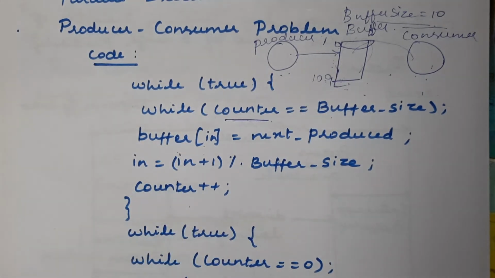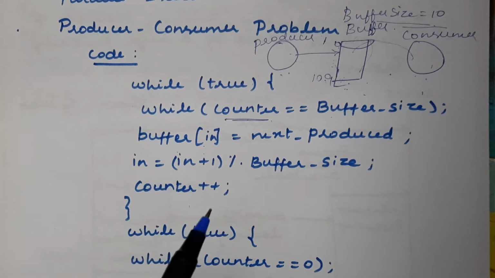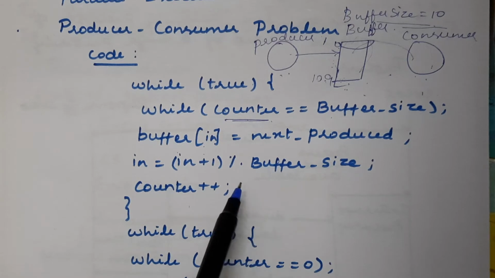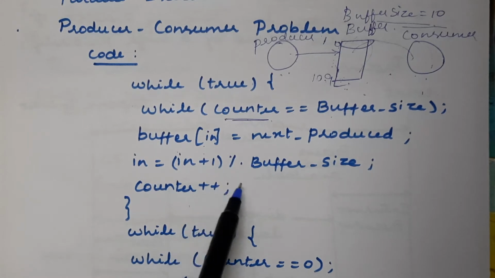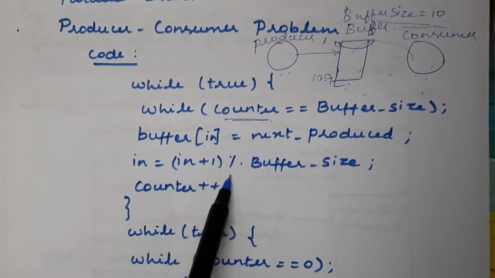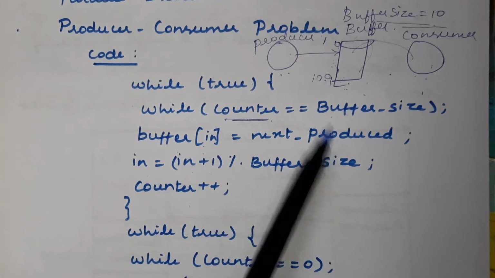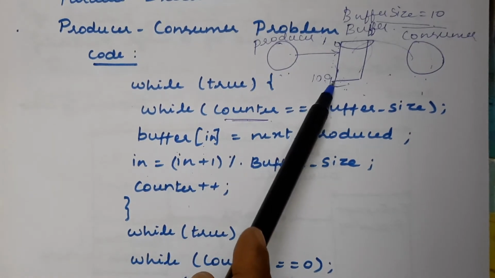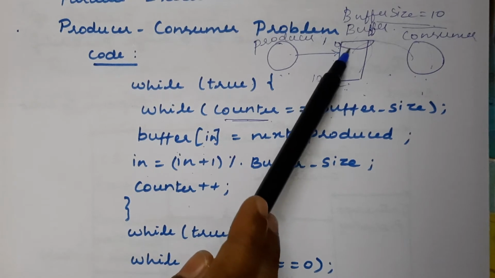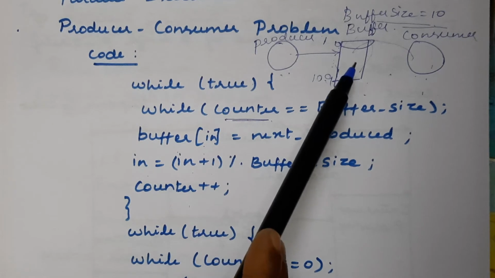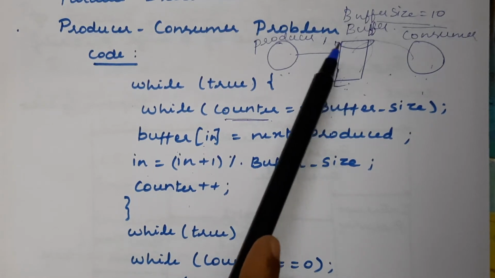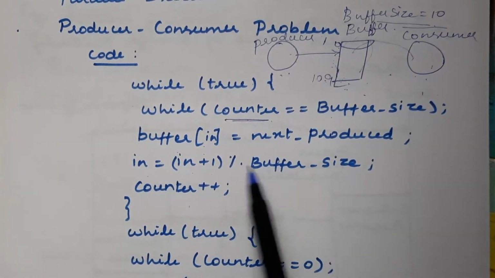So it is still the bounded buffer, but we are implementing the concept of a circular bounded buffer. In order to implement that circular buffer concept, we are just including this mod operation here: n equal to n plus 1 mod buffer size. If you don't include this, when it reaches the last location, even though you have some empty space in the first location, it will not allow the producer to store the data item into the buffer.